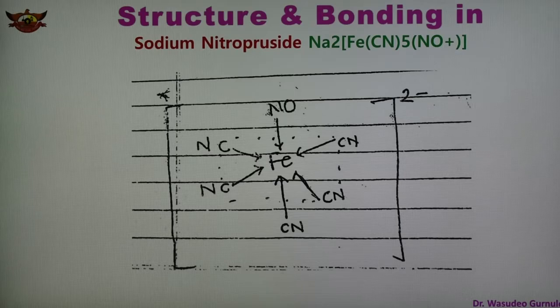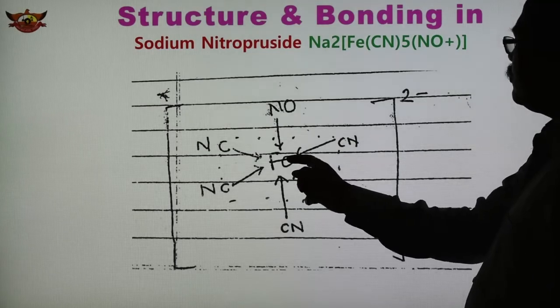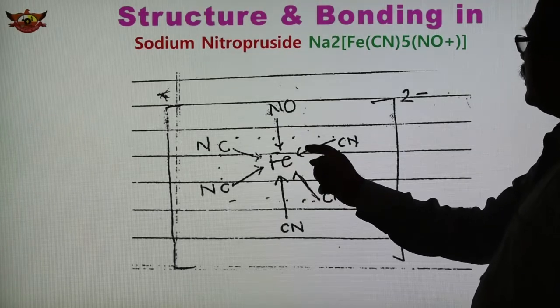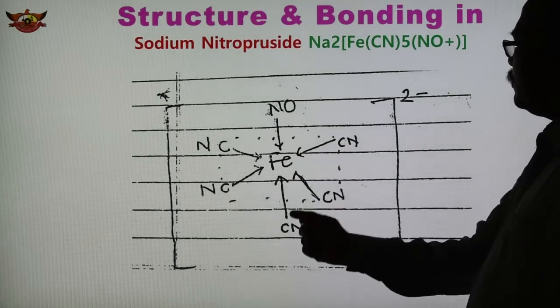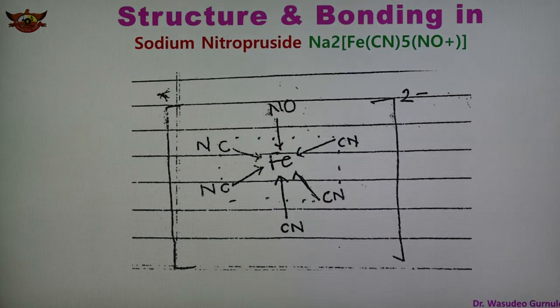forming these six coordinate bonds. These are the bonds shown. CN donates an electron pair to the vacant orbital of Fe. This is the coordinate bond shown by the arrow. Six arrows are there. Here also, the coordinate bonds are shown by the arrows. So this is the octahedral structure of sodium nitroprusside.